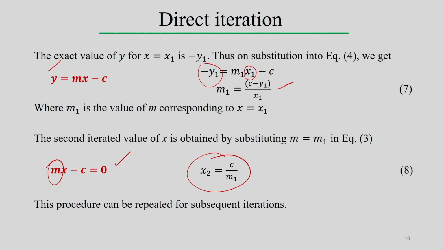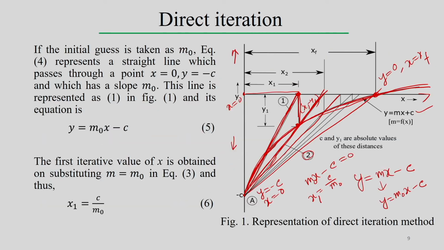Now, in this direct iterative technique, every time we are calculating the slope at a particular point, and then we can reach the solution at x equal to xf, at the point where y equals 0. Once we make y equal to 0, we can say we have reached the particular solution, x equal to xf.